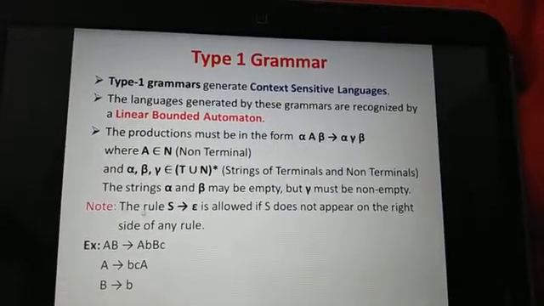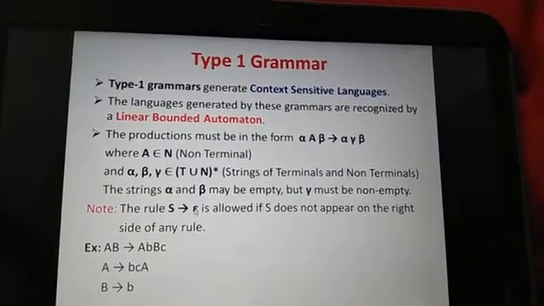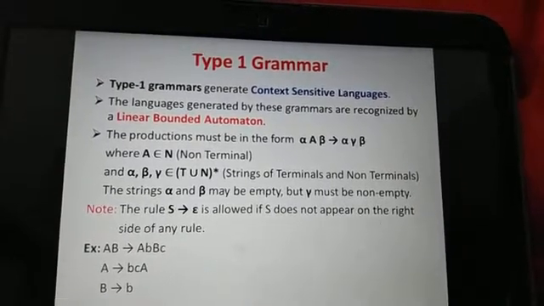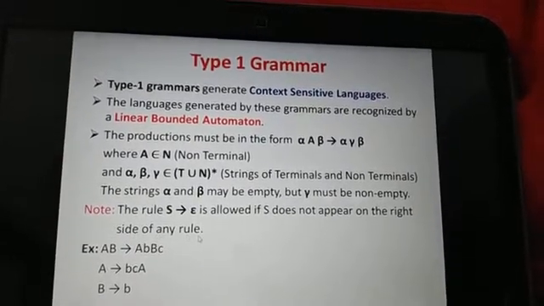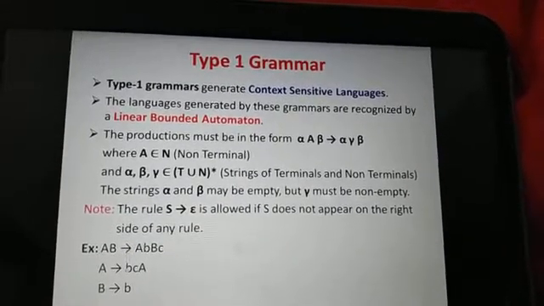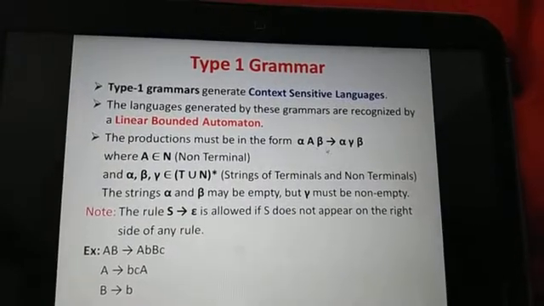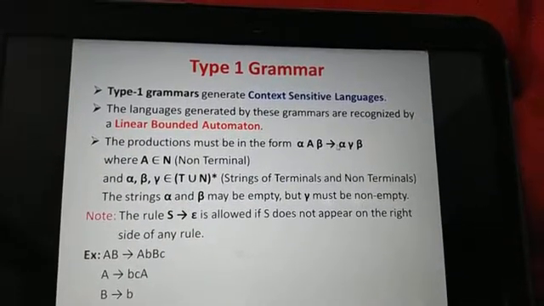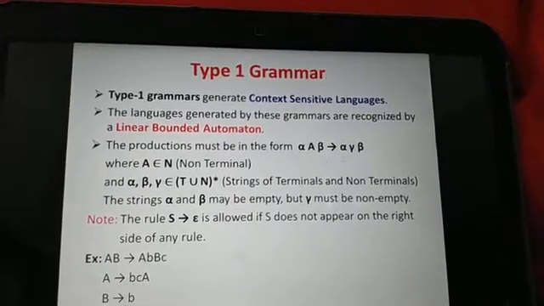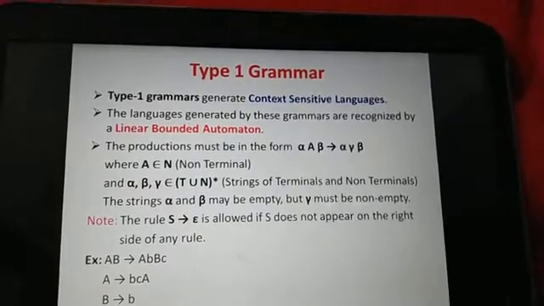Now an important note is there: the rule S produces epsilon is allowed if S does not appear on the right side of any rule. Now as an example, you can see this is the example which follows the form alpha A beta produces alpha gamma beta, and alpha, beta, gamma and A follow these rules.